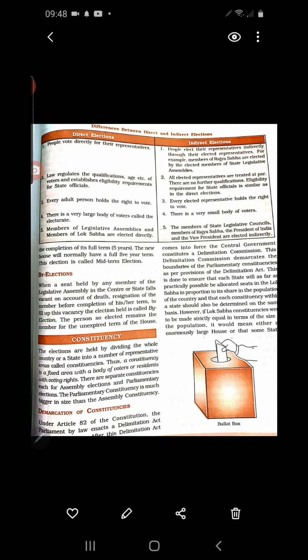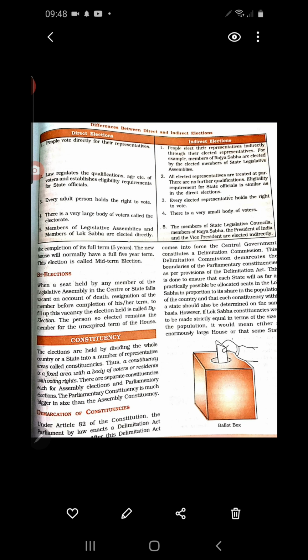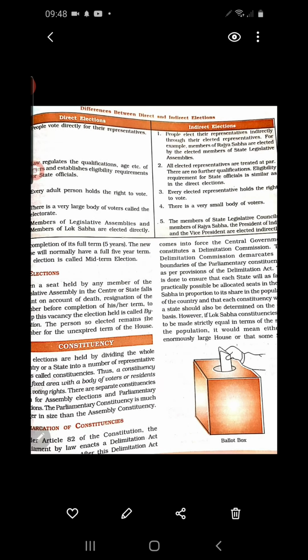And next is the by-election. In simple terms, the election which is held to fill a vacant seat in the Lok Sabha is called a by-election. For example, suppose there are 543 members in the Lok Sabha. Suppose any member dies or resigns, that seat becomes vacant.